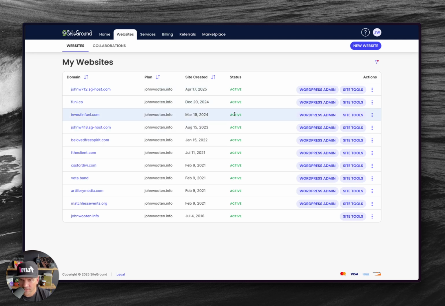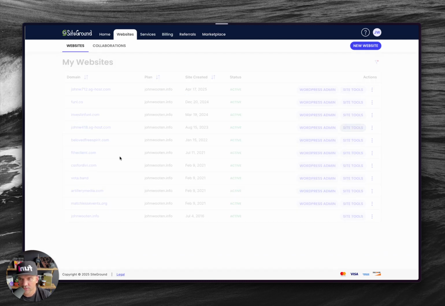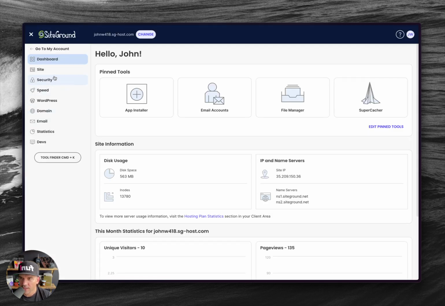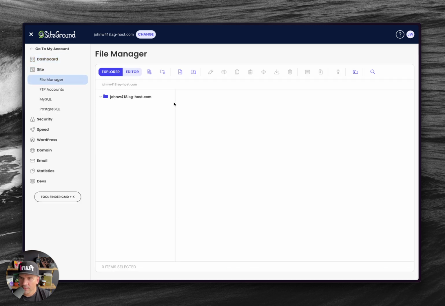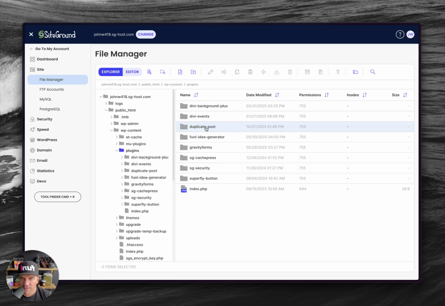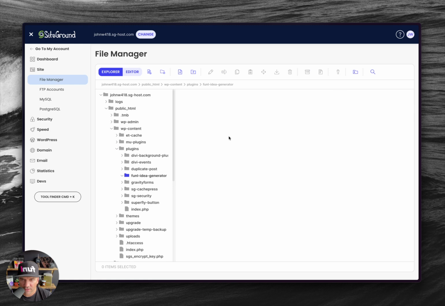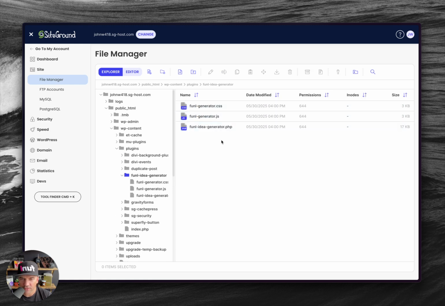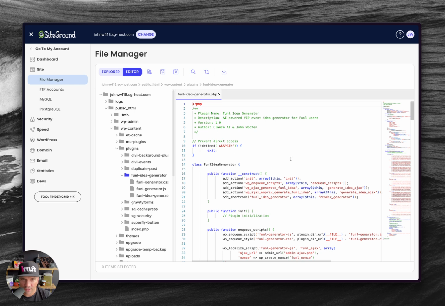And this is this test site right here. So site tools, and we'll just go into the file editor. I should have done this from the start. Okay, great. Public HTML, WP content, in the plugins, and there's our funnel idea generator, and here's our 3 files. All right, let's open this bad boy up and see. Oof, that's brutal. Okay, fine.